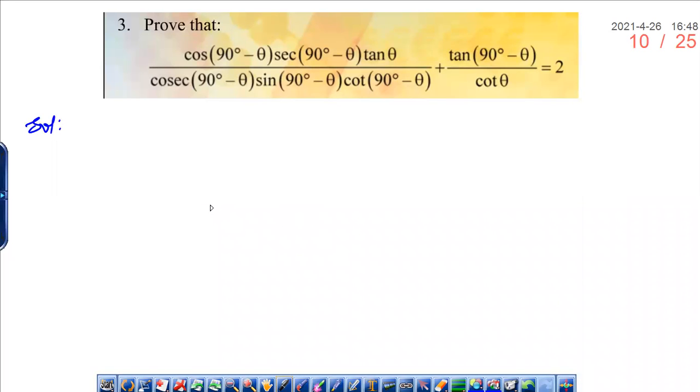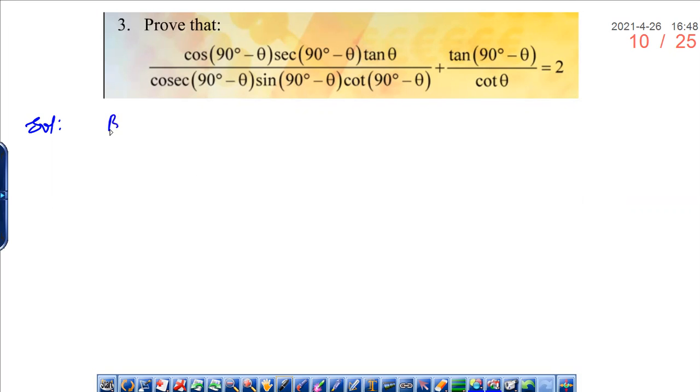Okay, let us prove the third problem. It is given that cos 90 degrees minus theta into cosecant 90 degrees minus theta into tan theta, divided by cosecant 90 degrees minus theta into sine 90 degrees minus theta into cot 90 degrees minus theta, plus tan 90 degrees minus theta divided by cot theta, is equal to 2.